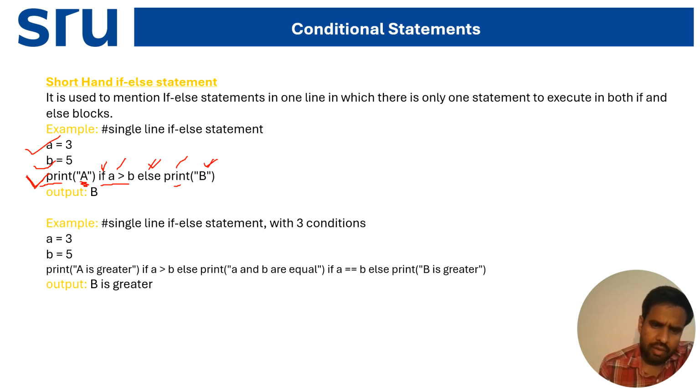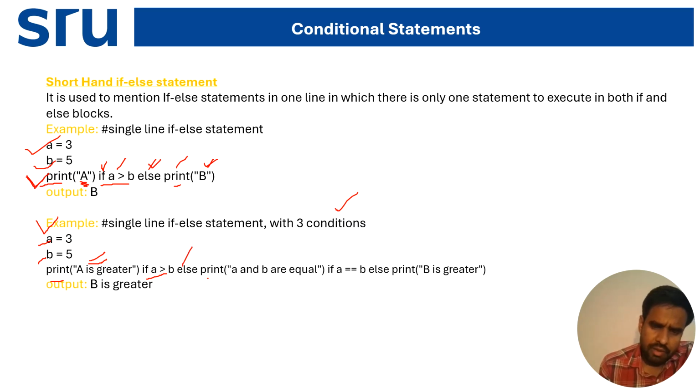Now the second example: a single line if else statement with three conditions. Again I'm taking a equal to 3 and b equal to 5. I'm going to print "a is greater" if the condition a greater than b is true.